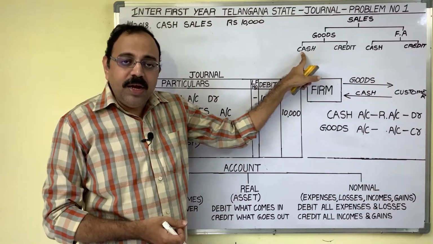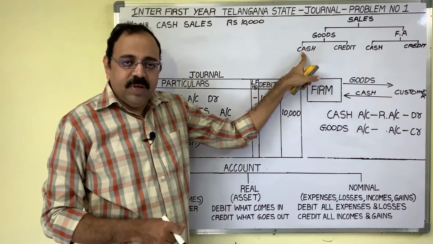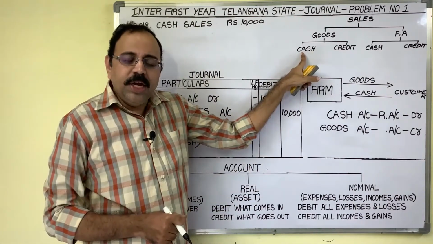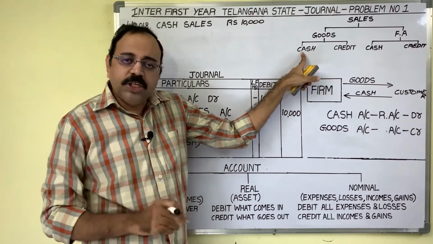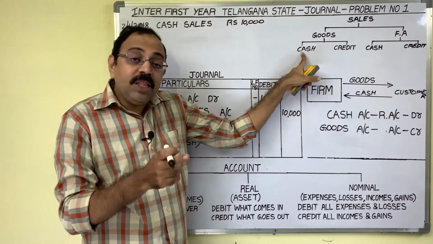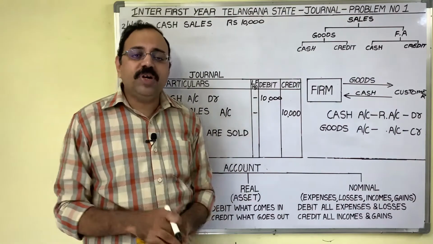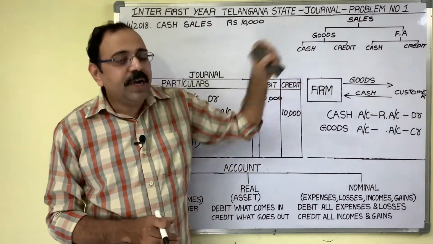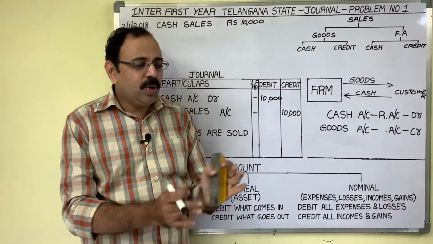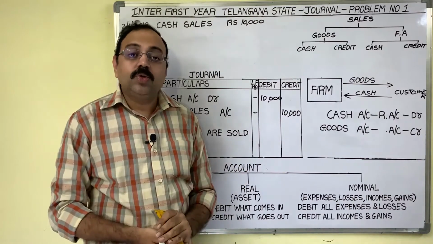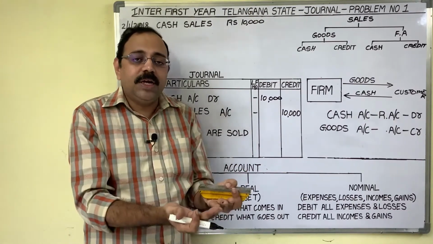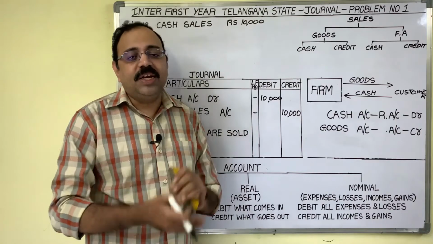And assume that I know him very well. He is familiar to me. He told me that today he will purchase a product, but next month he will pay the money. If I refuse, he may go to my competitor's shop. I don't want to lose my valuable customer. So I have accepted to offer credit facility.